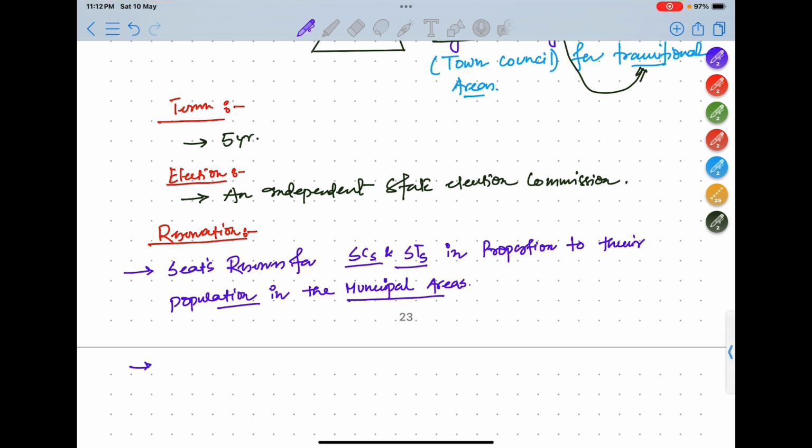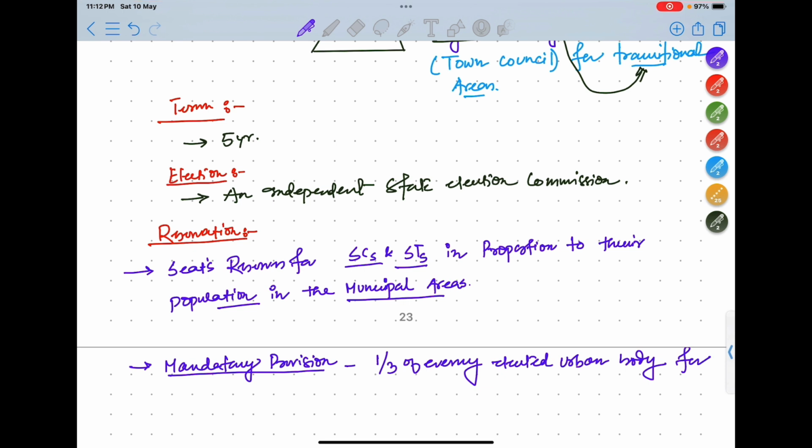Next is the mandatory provision. What is that mandatory provision? 1/3 of every elected urban body is for women. So basically it is saying that 1/3 of the seats will be reserved for women.